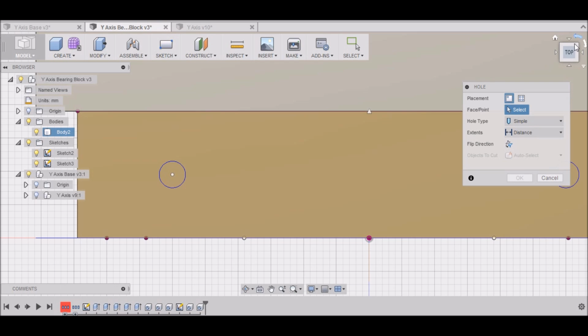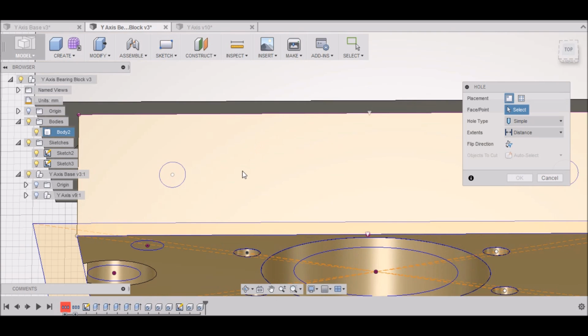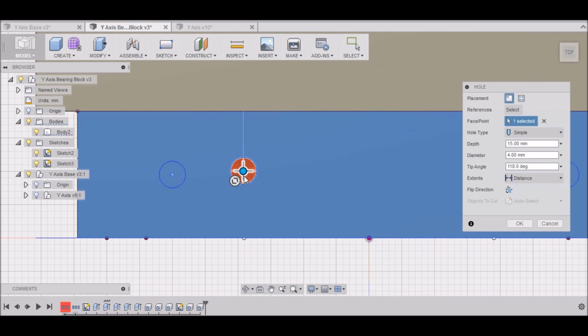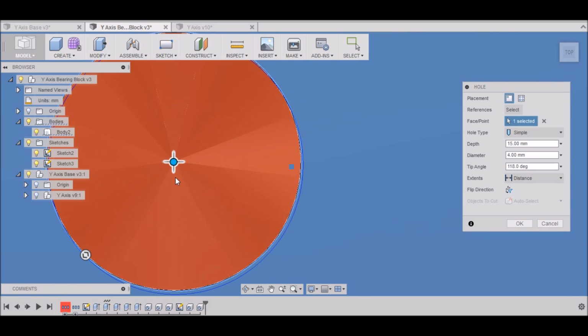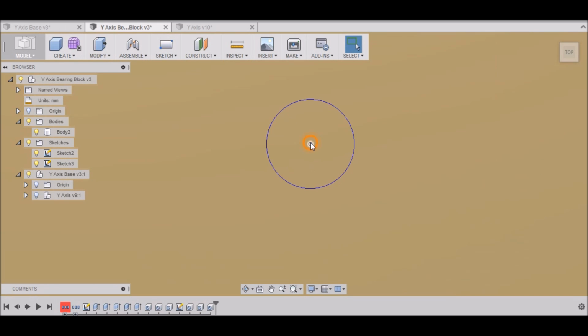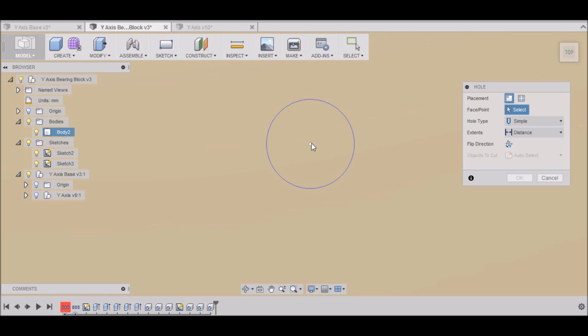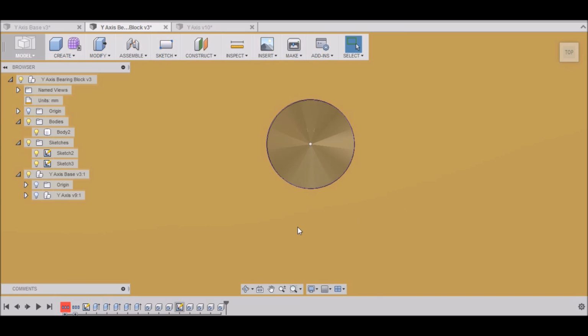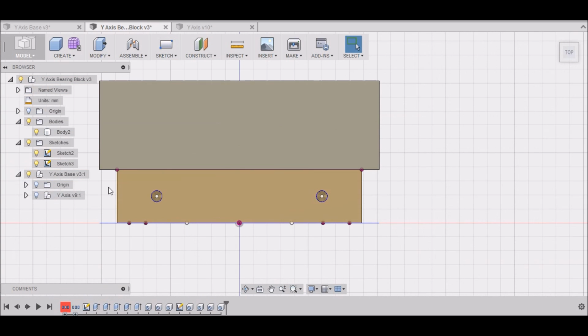Right click, let me select this face here. There we go. Move it right over my hole. Okay. Click OK. Repeat hole. And click OK. Alright, we can turn this sketch off. And we can turn that sketch off.